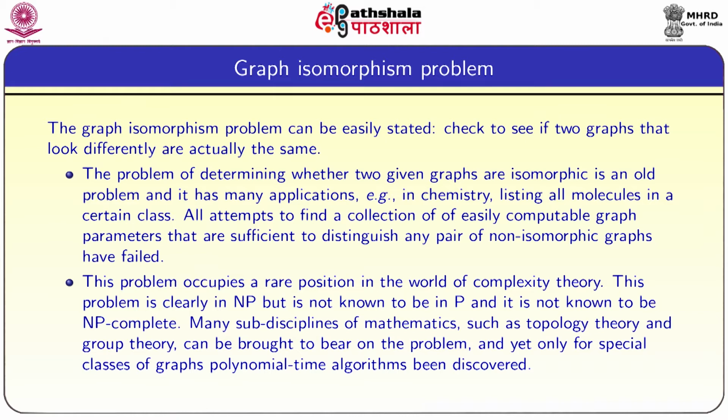Example: in chemistry, listing all molecules in a certain class. All attempts to find a collection of easily computable graph parameters that are sufficient to distinguish any pair of non-isomorphic graphs have failed.